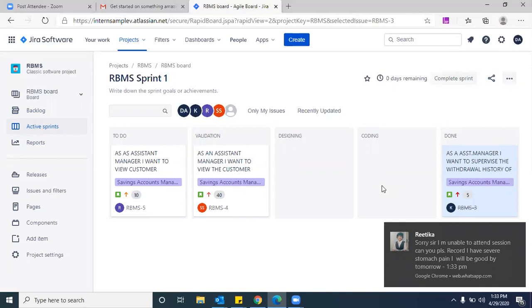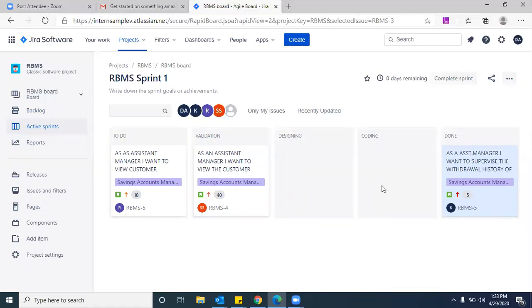Ritika sent us a message. Sorry, I'm unable to attend the session. Can you please record? I have severe stomach pain. I will be good by tomorrow. Okay, we will record it. Just update her that we are recording.